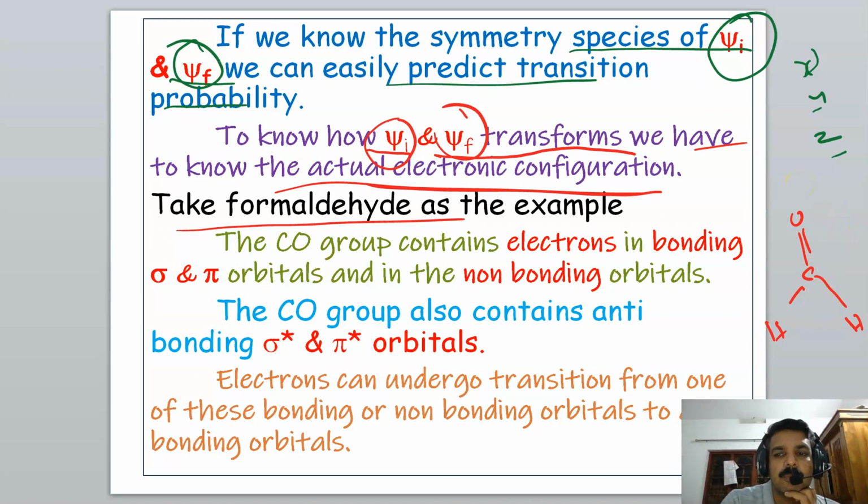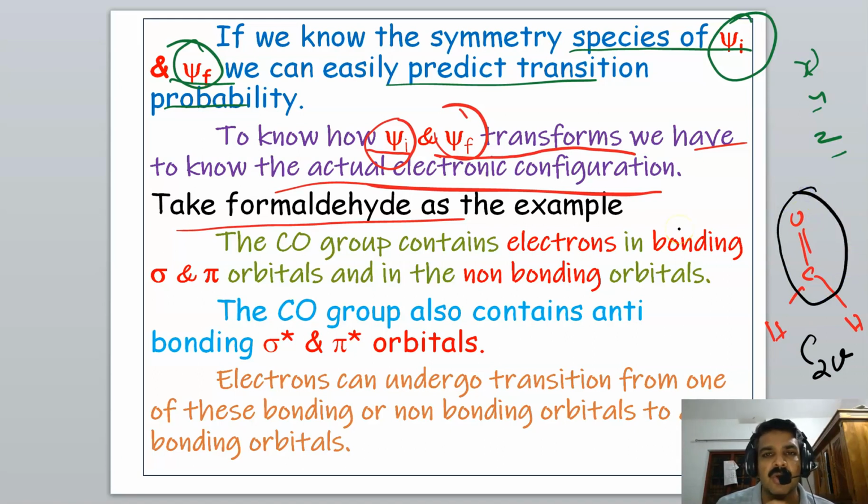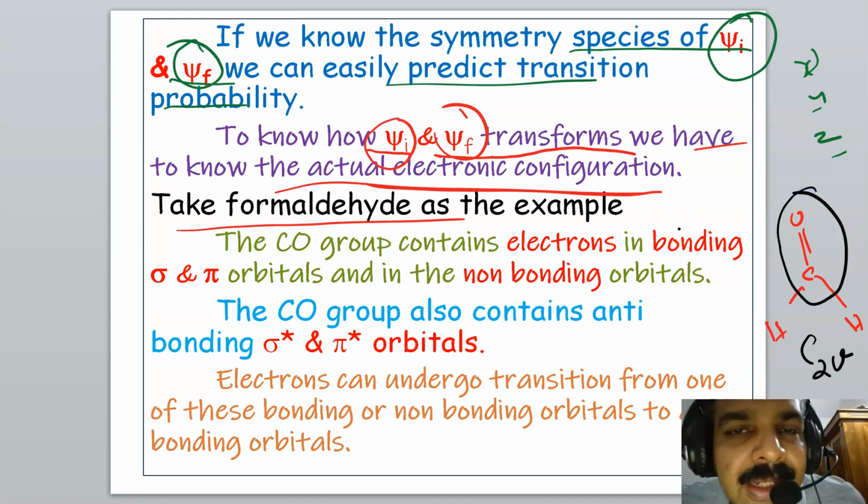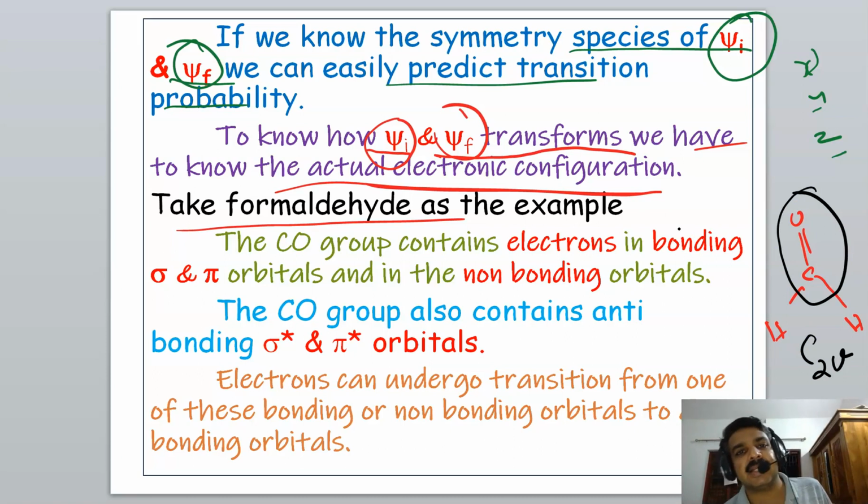Which point group does this molecule belong to? This molecule belongs to the C2v point group. And we are mainly considering the CO group, because electronic transition mainly takes place in unsaturated species, as you might have studied. So we are considering the carbonyl group.